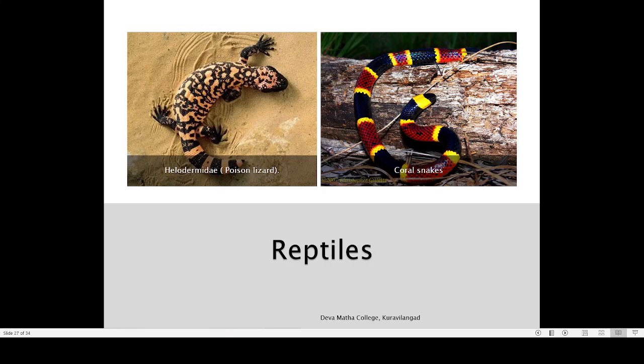So most poisonous animals are usually very colorful, and this type of coloration is known as warning coloration. It is a sign given to other animals: please stay away from me because I am poisonous. It is better for you not to attack me or capture me. To convey that message, they display this warning coloration, and warning coloration helps other animals to easily notice the animal, so they will keep away. That is the purpose of this beautiful coloration in many of these poisonous animals.